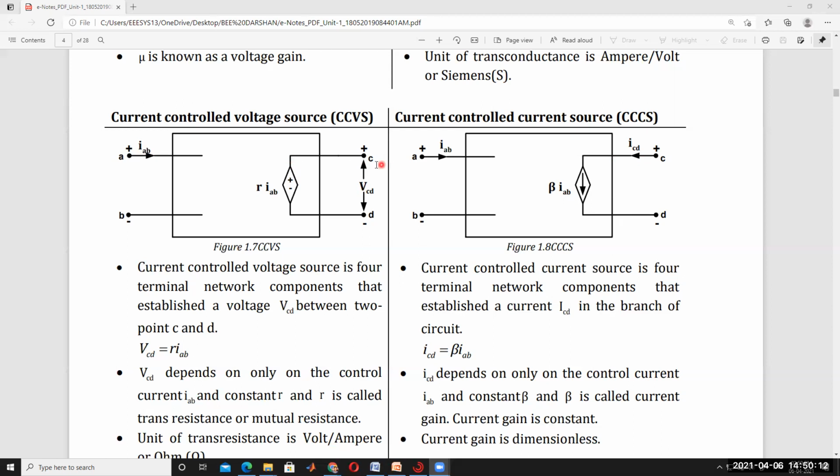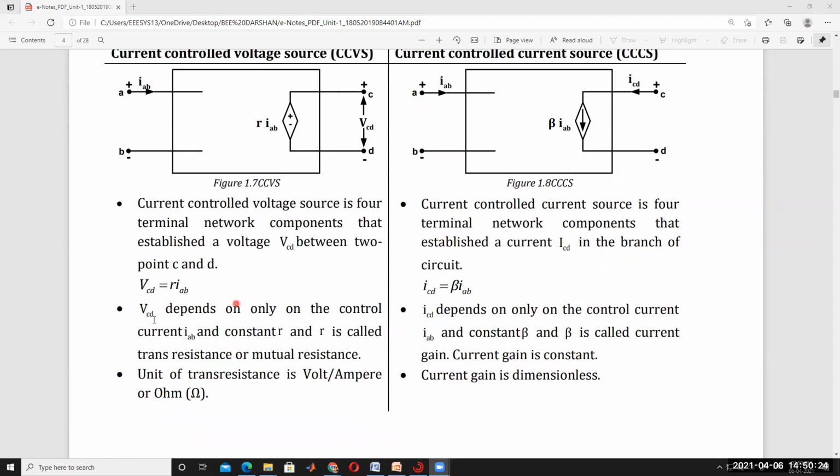The voltage between the C and D terminals is called VCD, the same as the source voltage. That is R into IAB equals VCD. Understand? Here VCD depends only on the controlled current IAB.